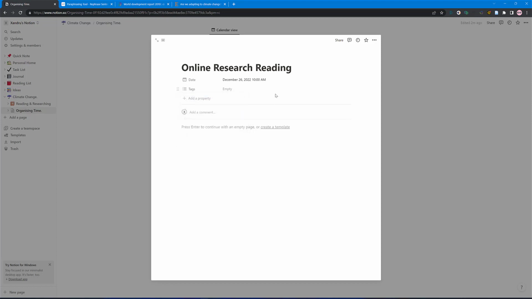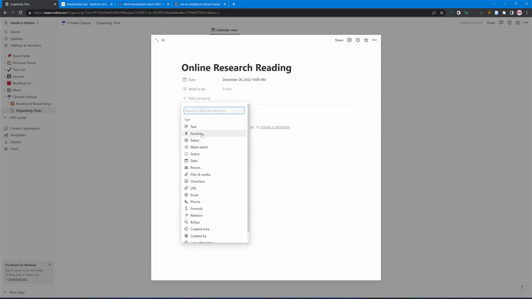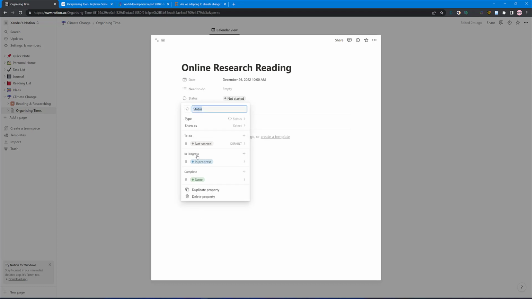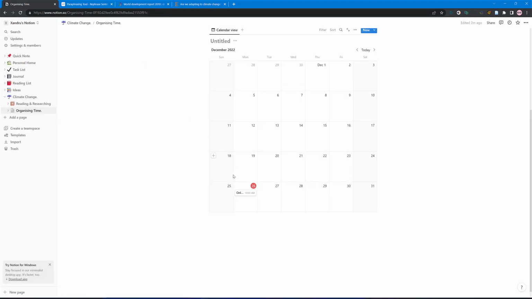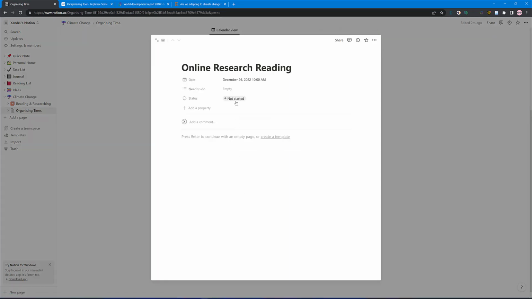Need to do. And again, I think you're getting the idea of this, aren't you? And you can add a property there. So you might want to add within that calendar checkboxes again, or website links, or specific emails. Or again, you might just want to put a simple status in. Remember, choose your colour, tap off that. So let's have a little look at it, shall we? There we've got 26, online, tap on it, you've got all your information to work with and not started.